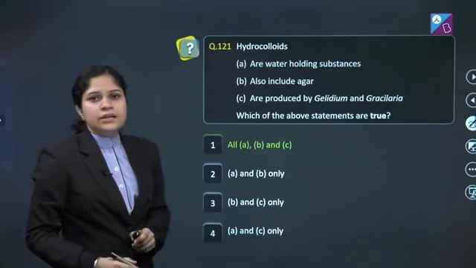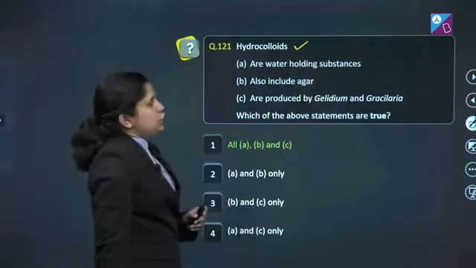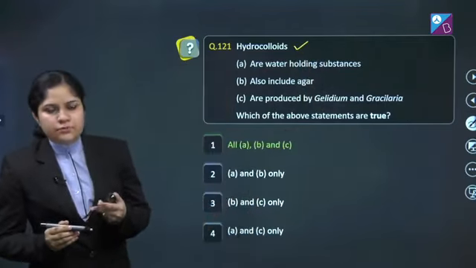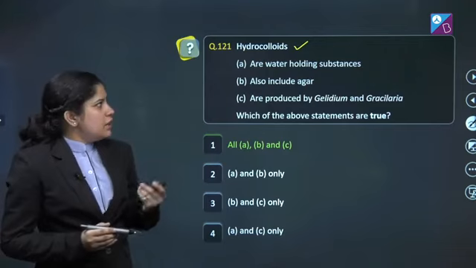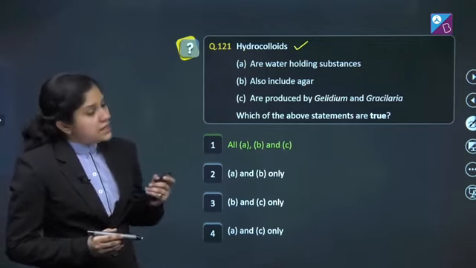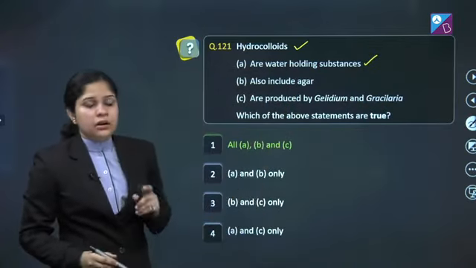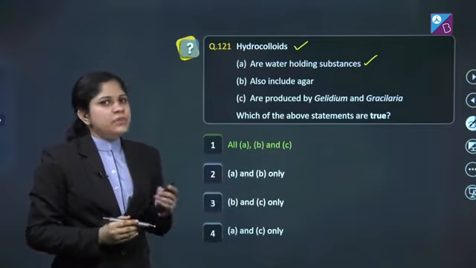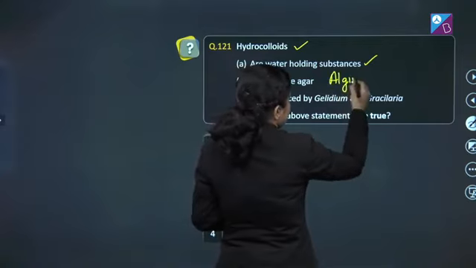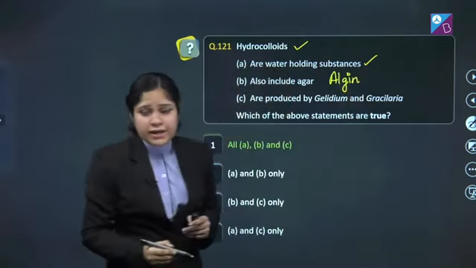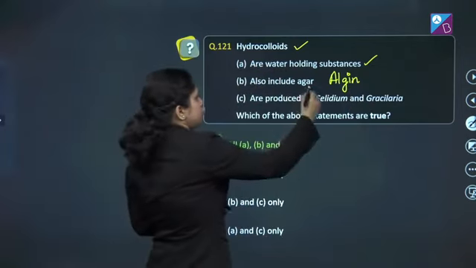Question number 121. Hydrocolloids. Hydrocolloids are usually produced by the members of plant kingdom, and these are the water absorbing substances. Let's see. A, are water holding substances. Absolutely true. B, also includes agar. Along with agar, there are other examples for the hydrocolloids, and these can be algin, as seen in the brown alga, and even carrageen, which is seen in the red alga. So second statement is also true.